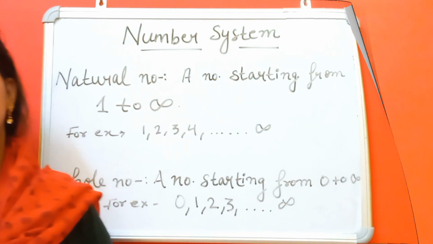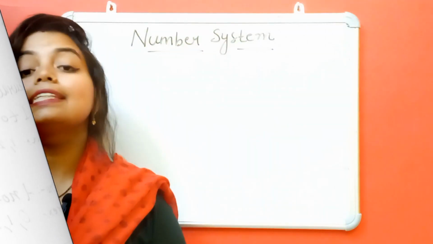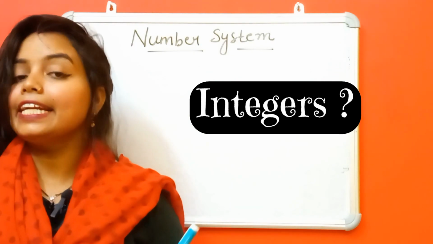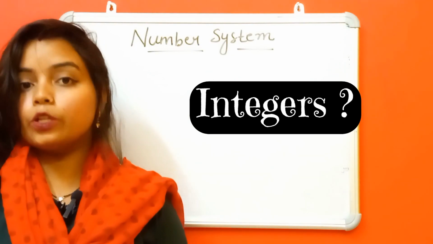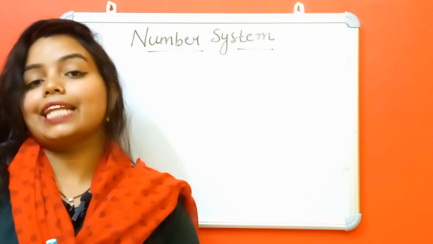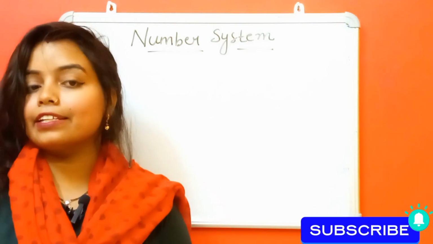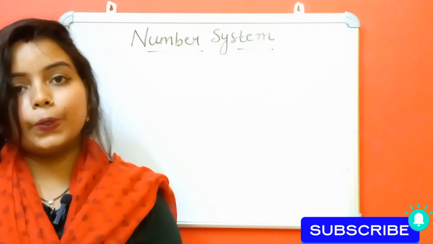Okay? And the third one is integer. What is an integer? An integer includes whole numbers, natural numbers and negative numbers. All combined is called an integer.